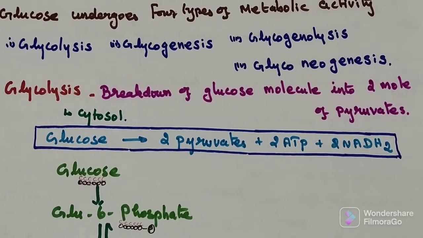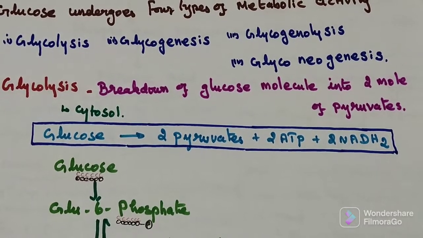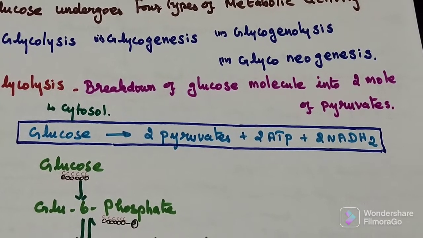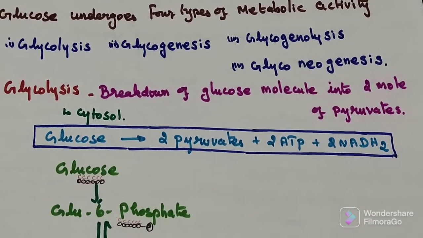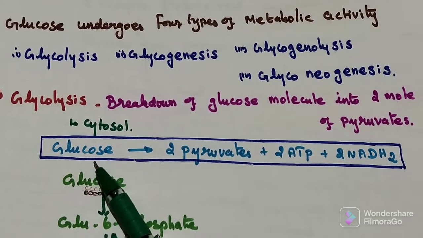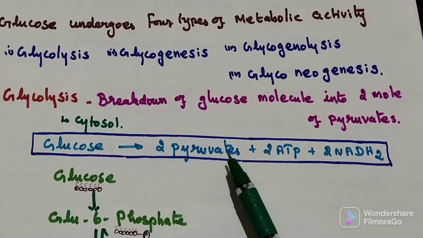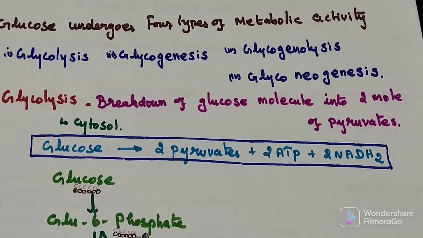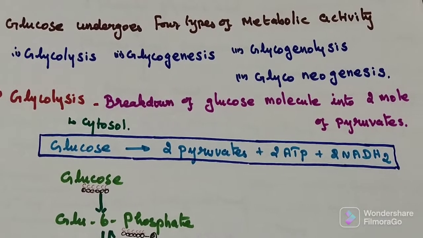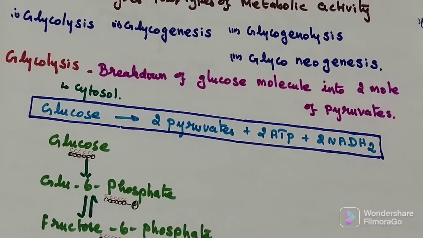Breakdown of a glucose molecule to 2 molecules of pyruvate. This process takes place in the cytosol of the cell. Cytosol is the aqueous component of cytoplasm. One glucose molecule will be converted into 2 molecules of pyruvate. Then 2 ATP are synthesized and NAD is reduced to NADH2. Now we will discuss the metabolism of glycolysis.